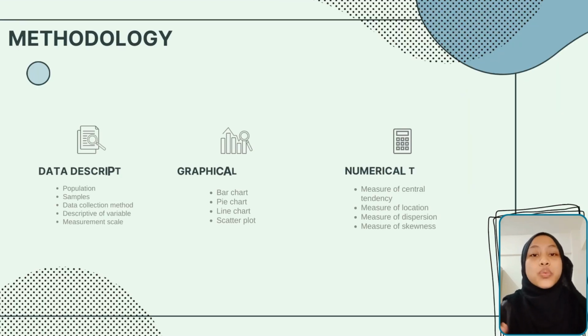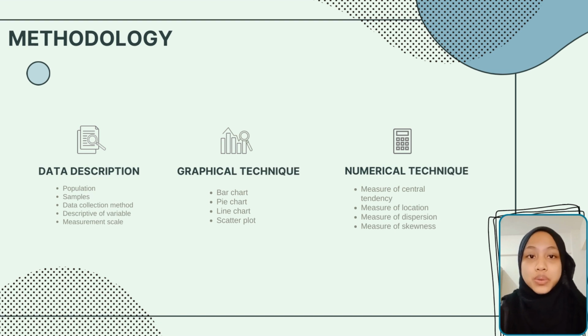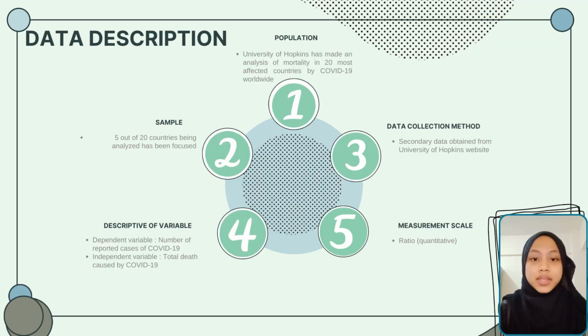In this part, we listed down the methods we use in order to fulfill the objectives of our study. It will be broken down into 3 types of techniques, namely data description, graphical techniques, and numerical techniques.